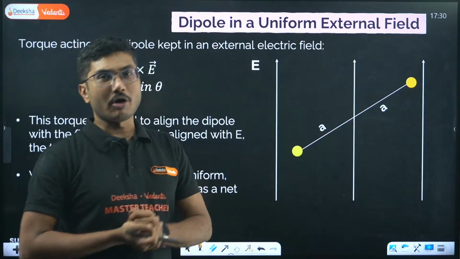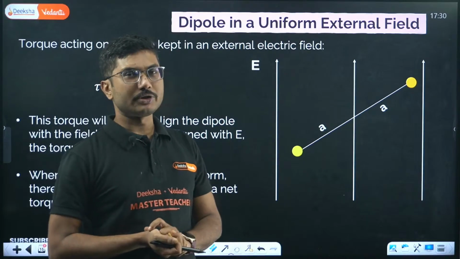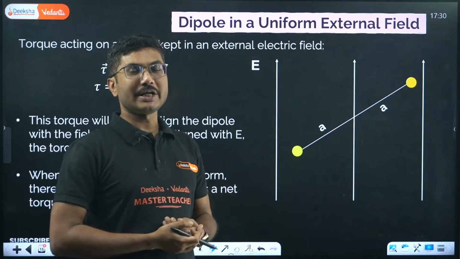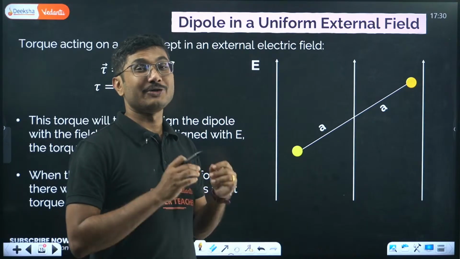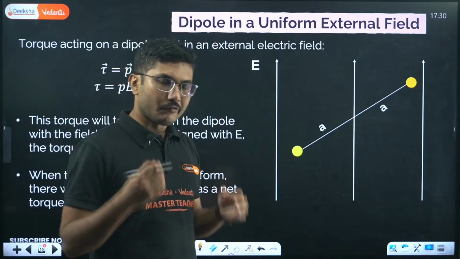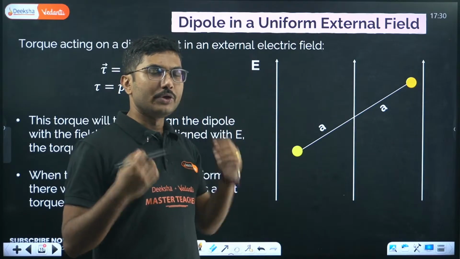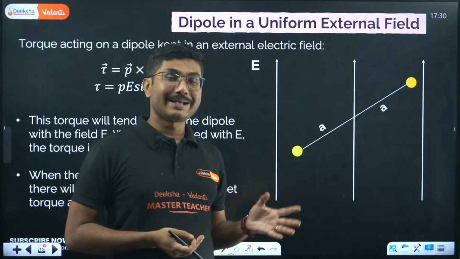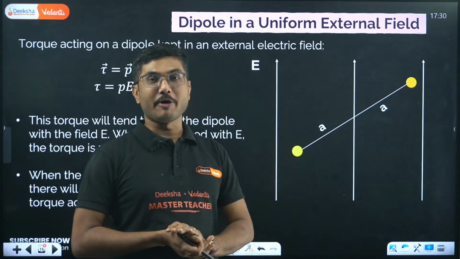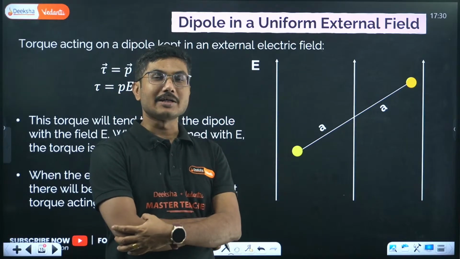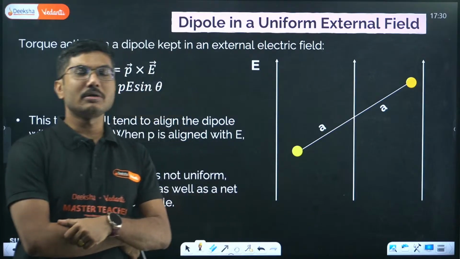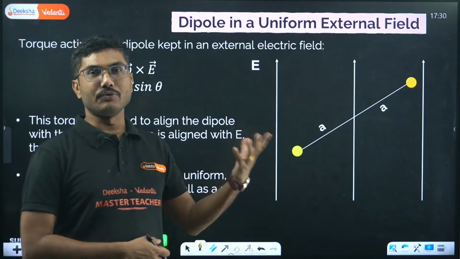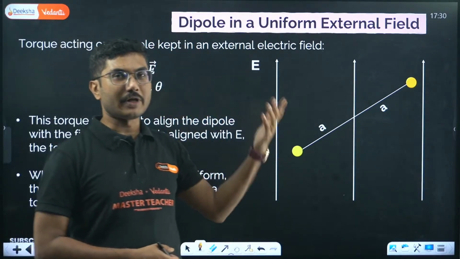What is torque? Torque is when two equal and opposite forces act on an object but do not act on the same point. Very important part. Then the body starts to rotate. That is called torque. Torque is a rotational force, the rotational equivalent of force.